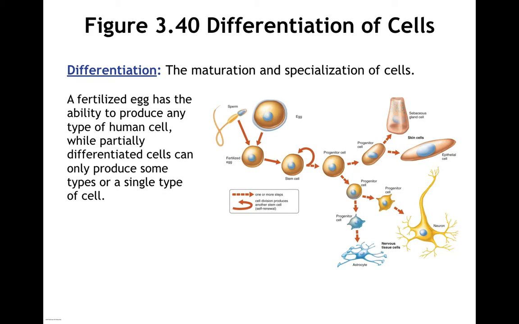A fertilized egg has the ability to produce any type of human cell. It produces all types of human cells. So the fertilized egg divides to give us stem cells. Those stem cells divide and divide to give us an early blastocyst. They continue, then some become progenitor cells, and those progenitor cells become more differentiated until they reach the type of cell that they're going to become.